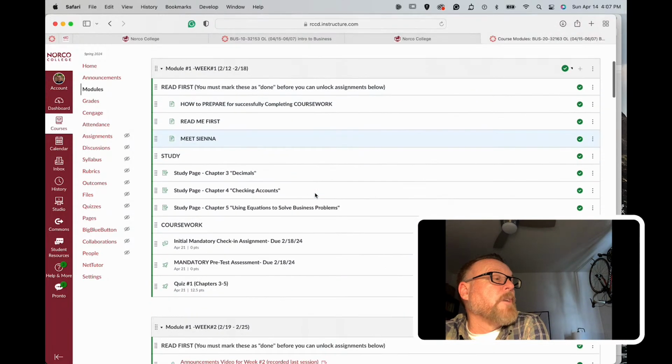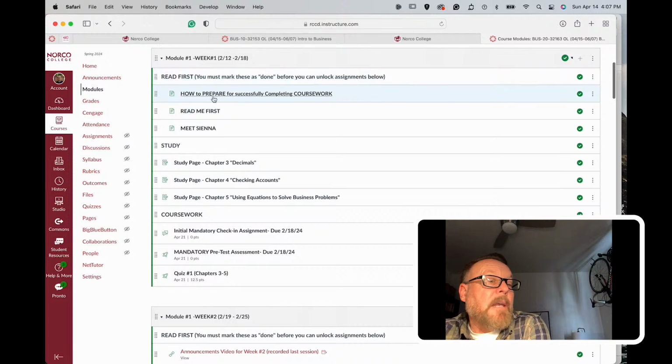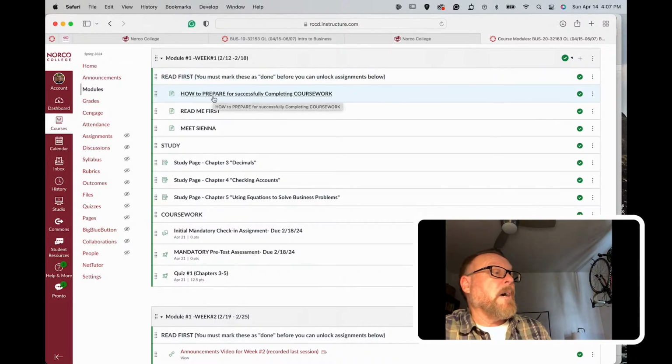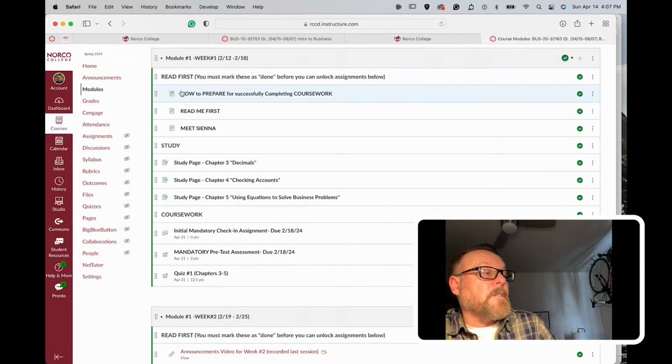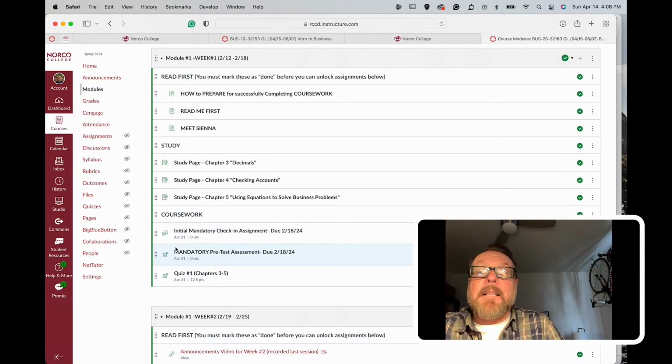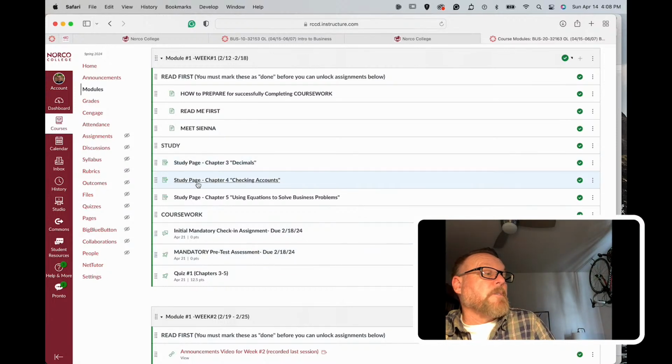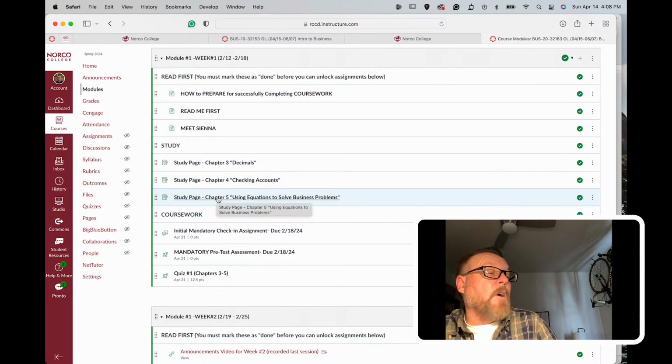And then right here is Module number 1. So this is week number 1. And I really want to explain how I set this class up. Everything is broken into a Read Me First section, a study section, and then a coursework section. Each week is exactly the same. You're going to cover anywhere from 2 to 3 chapters a week. And this first week, you're going to study chapter 3 on decimals, chapter 4 on checking accounts, and chapter 5 on using equations to solve business problems. This is a little bit of algebra. It's the only algebra that we'll do in this class. And it's just solving for the unknown variable. And you'll see how valuable that is when you start working out some of the problems.